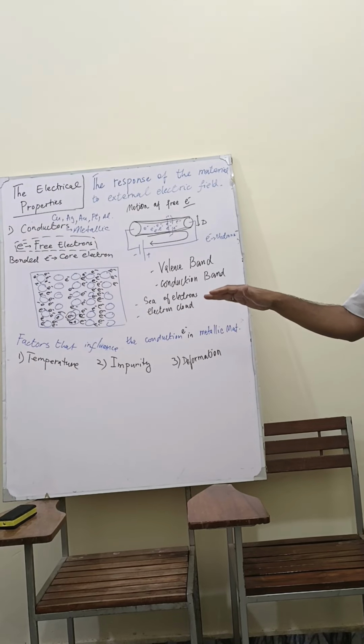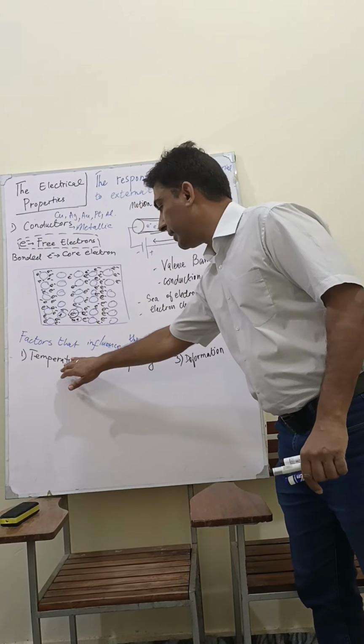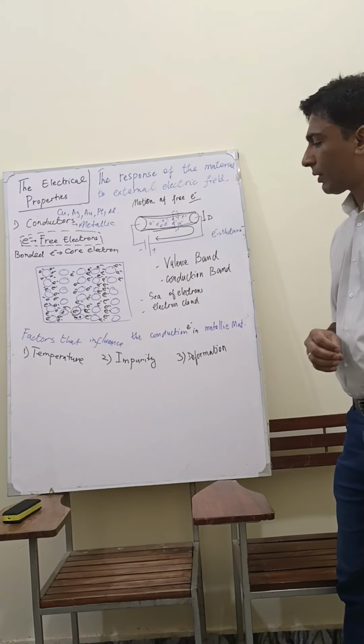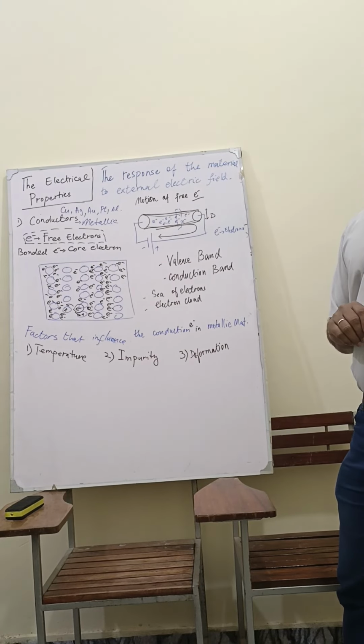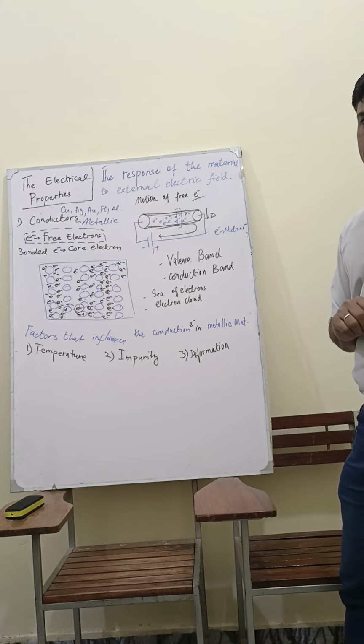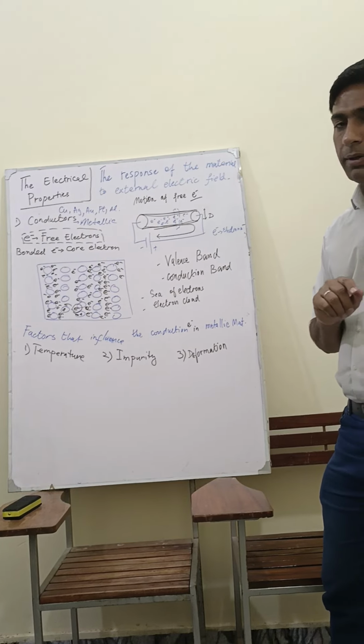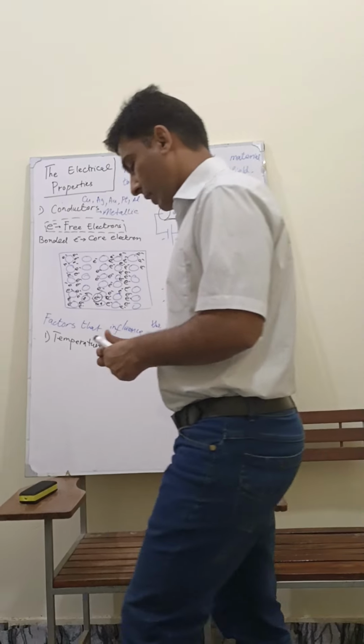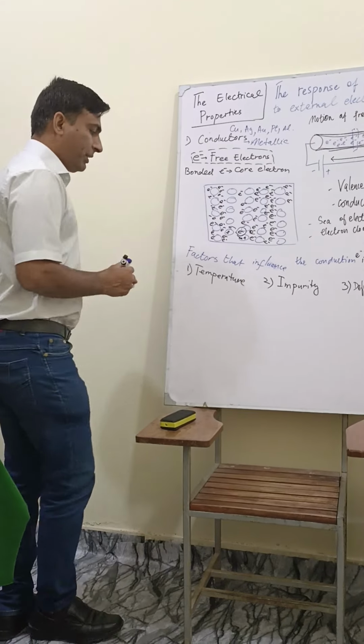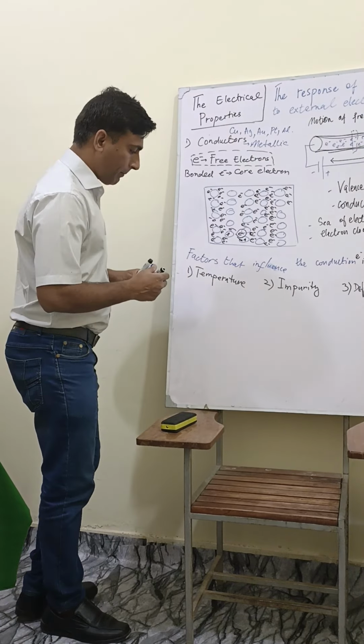In order to understand the influence of these three factors, let's talk about the resistivity of the metallic materials. The first factor is temperature.